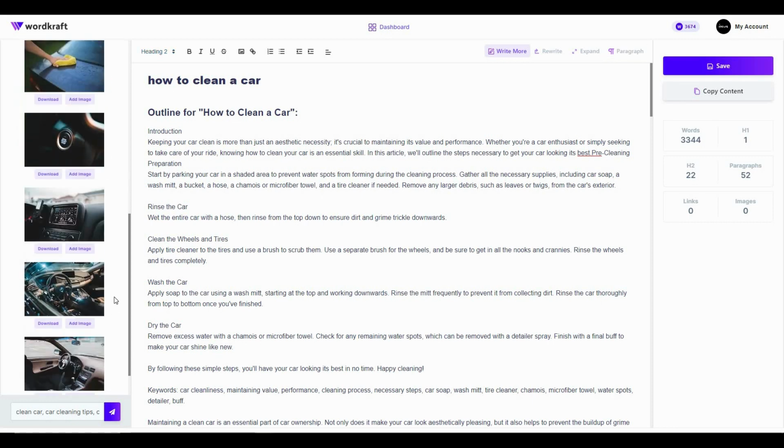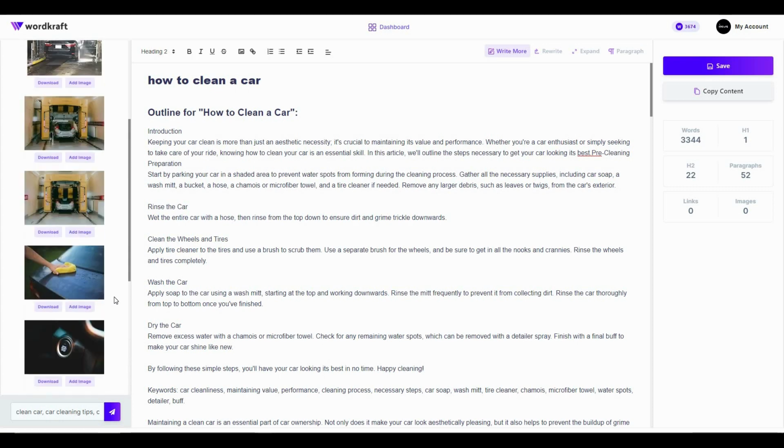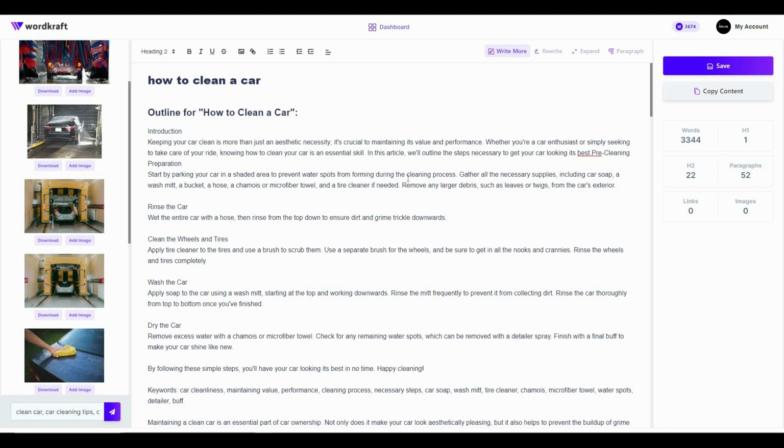As you can see, there are so many images, and I really love how all the images are super relatable to this article. And then on this long form article writer, you can also do some really good things, such as if you select a sentence, you can rewrite this sentence. You can also expand this sentence, which means increase the words of this sentence, and there are some formatting options too. So overall, I think the quality of the article, the features, the images are really good.